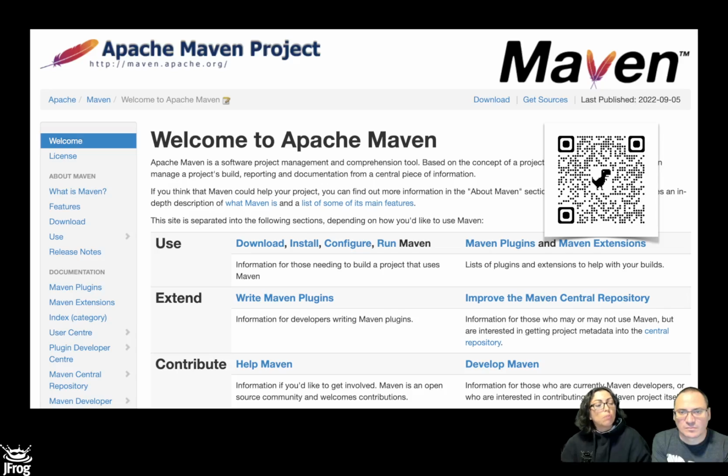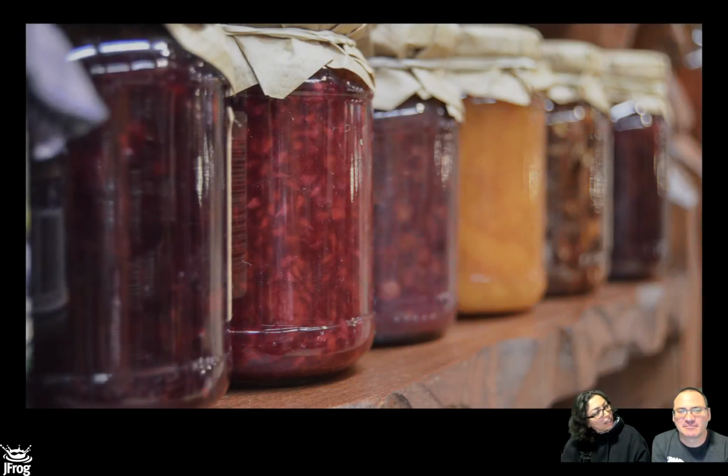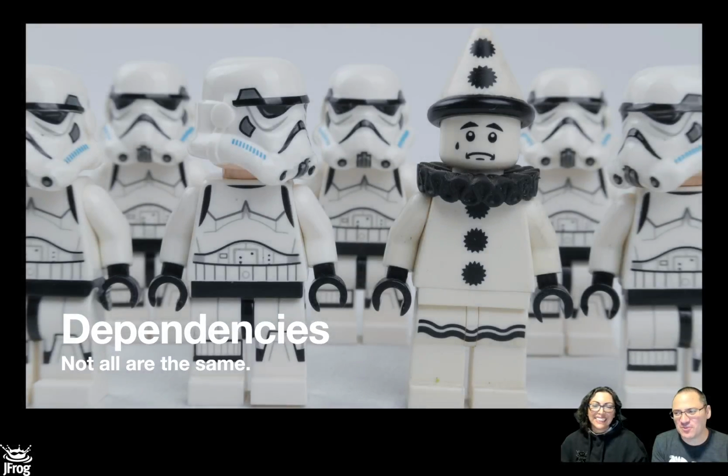So let's talk about Maven. Well, we're going to deal with Maven, obviously. And jars. Dependencies in Maven or in the Java world are usually packed as jars, but not exactly that kind of jar. It stands for Java Archive.